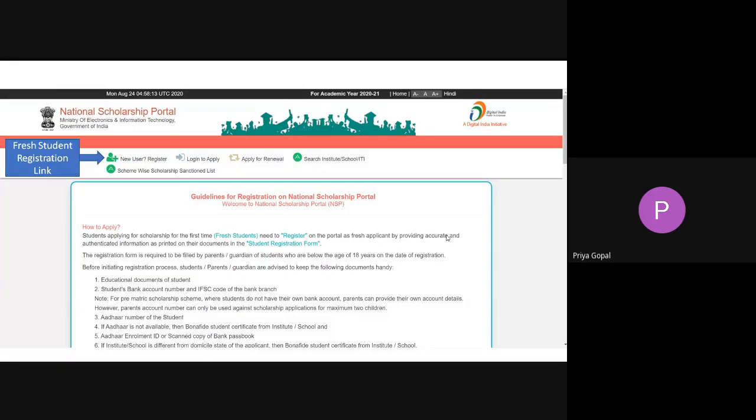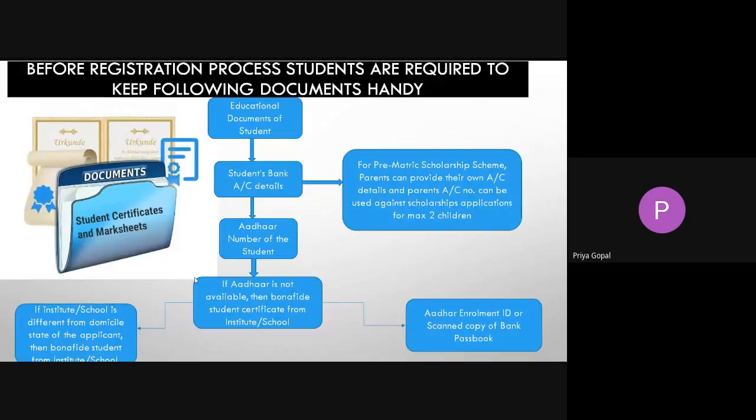Whenever a student is registering in the portal, guidelines like this are displayed to the student, which specify what the student should do for registration in the portal, and what a student needs in order to register. There is a list of guidelines, and the student has to approve those guidelines. There are three boxes at the bottom of the guidelines which say that they should not be surrendering their bank account details, they should not change their bank details, etc. That is also given at the bottom of the guidelines.